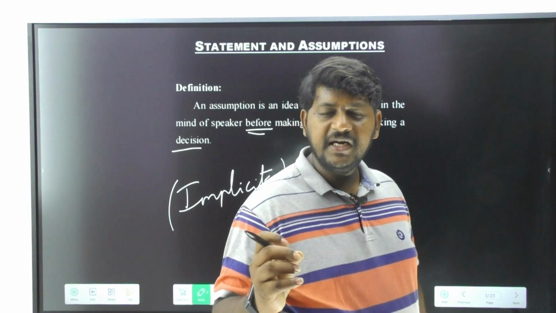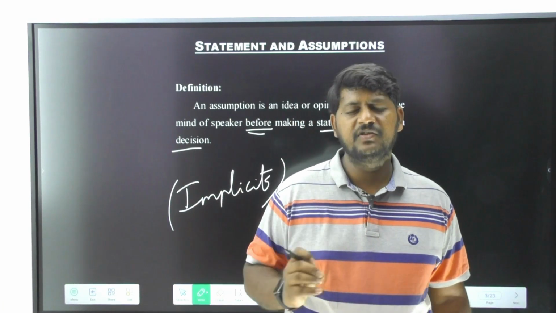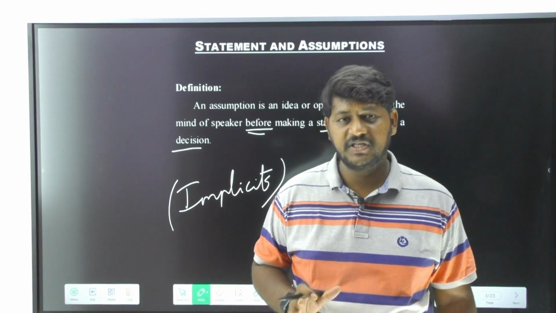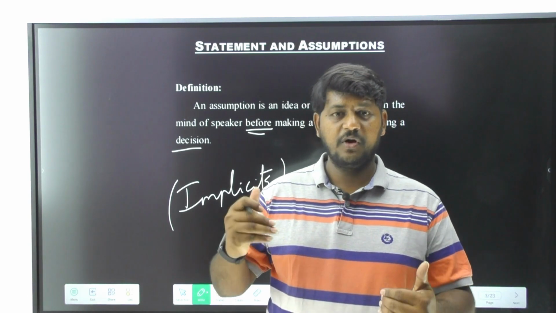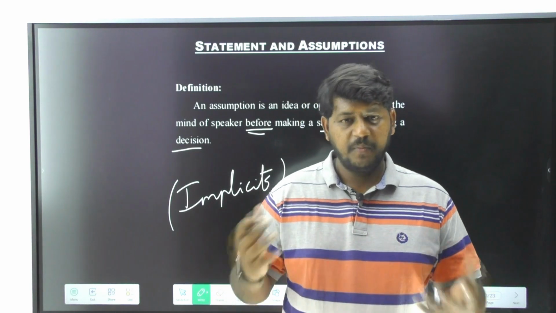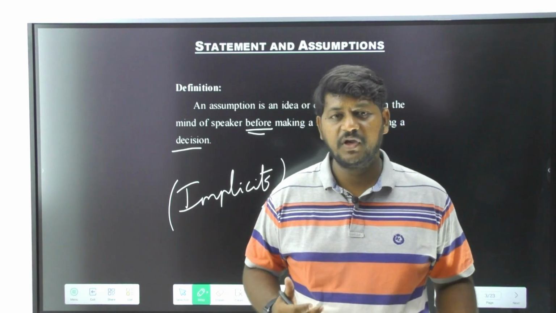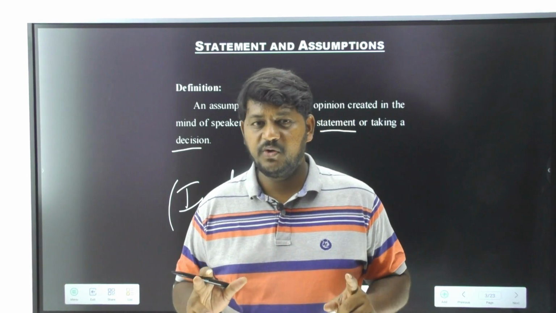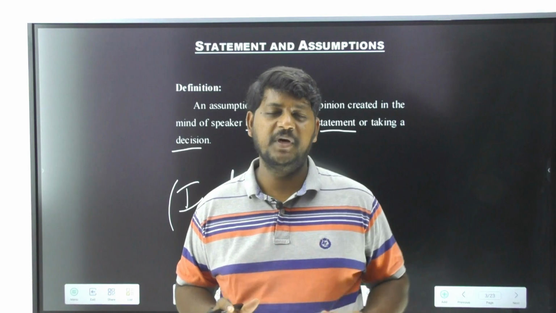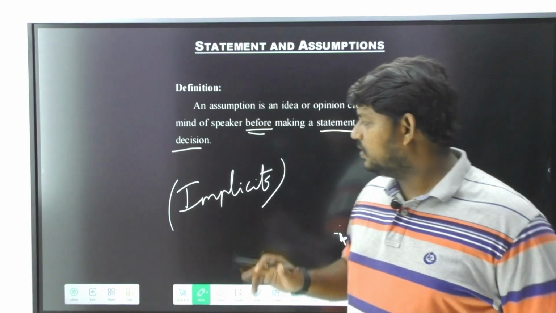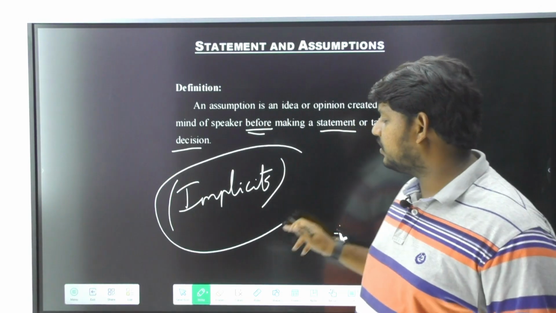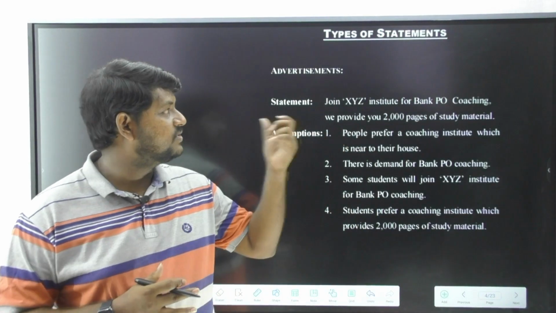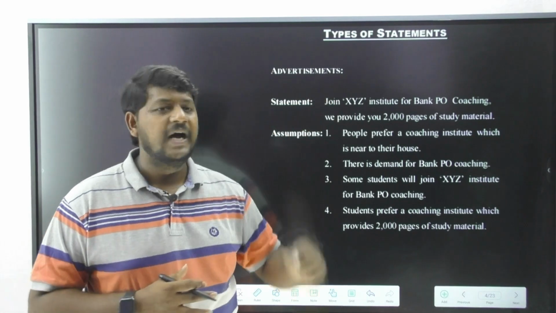You cannot identify what are the exact thoughts of your parents who have been observing you from your childhood. You're also observing your parents and your siblings from your childhood, and they're also observing you. But even though, it is not possible for you to identify the exact information from your parents, so that is why we always use a keyword called implicit. Observe here, the first model we are going to see is advertisements.